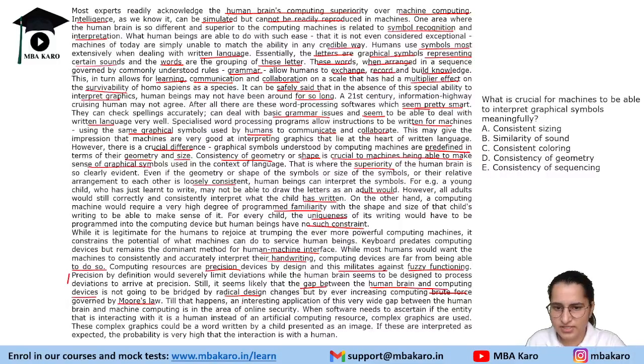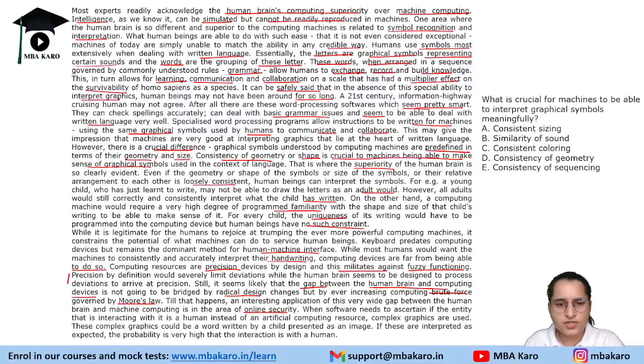Till this gap is filled, an interesting application of this very wide gap between the human brain and machine computing is in the area of online security. When software needs to ascertain if the entity that is interacting with it is human instead of artificial computing resources, complex graphics are used. This happens with us a lot of the time when we are logging into something. They ask you, are you a robot or a human, and then they give us random things. It could be a graphic, or which of the following is a crossing or bridge or car or motorcycle, these kinds of things.